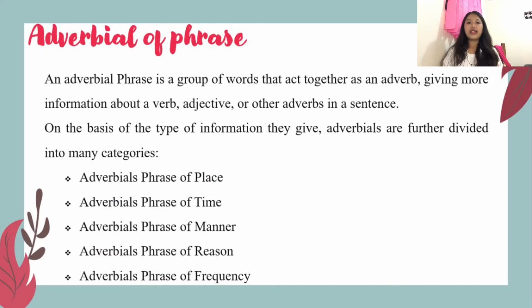So the next topic is adverbial phrase. An adverbial phrase is a group of words that act together as an adverb, giving more information about a verb, adjective, or other adverb in a sentence. On the basis of the type of information given, adverbial phrases are further divided into many categories: the adverbial phrase of place, adverbial phrase of time, adverbial phrase of manner, adverbial phrase of reason, and adverbial phrase of frequency.